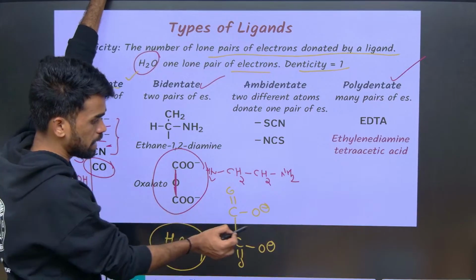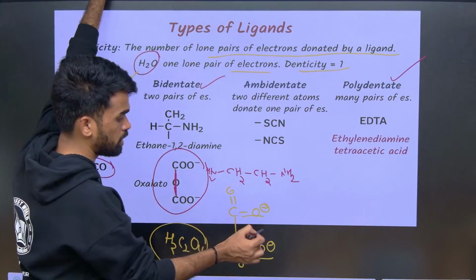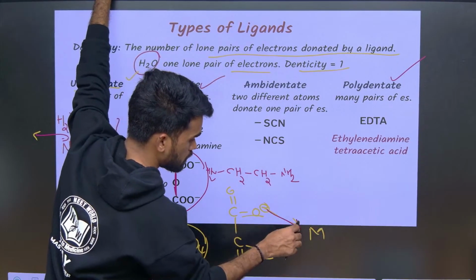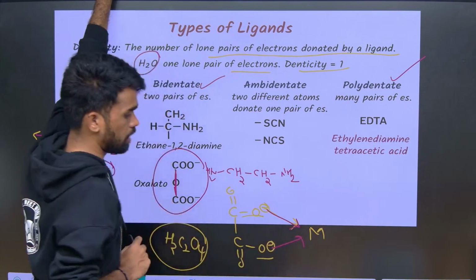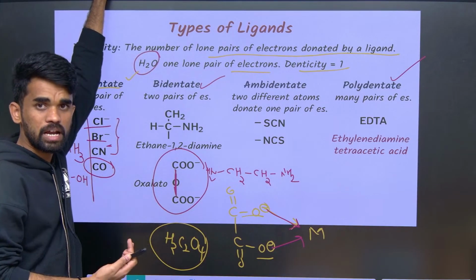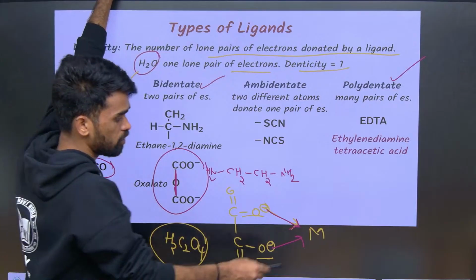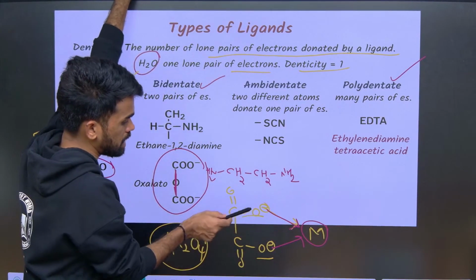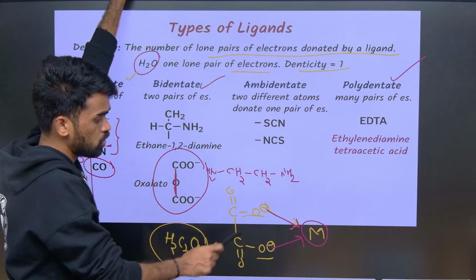Oxalato means the negatively charged 2 oxygen atoms will be the donors here. So if we have a metal here, towards that the negatively charged oxygen atoms will donate their lone pair of electrons from each of the oxygen and make a bond with this central metal atom. See now, how many dentating sites are there in this ligand? 2 dentating sites.